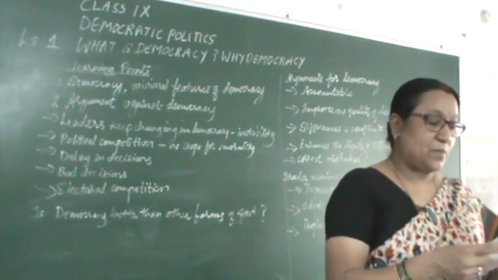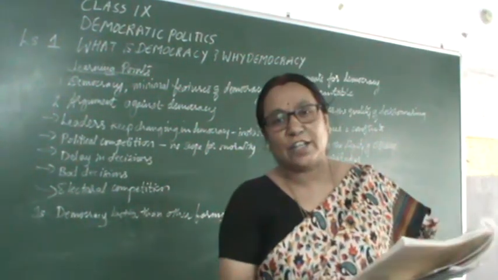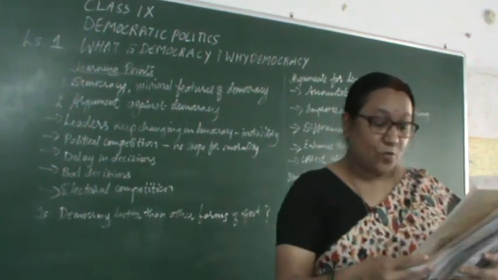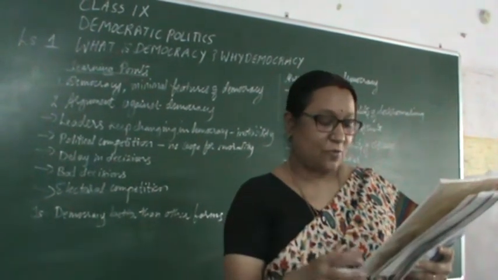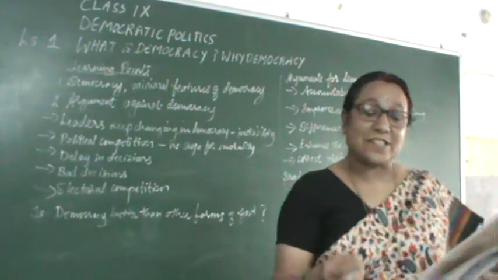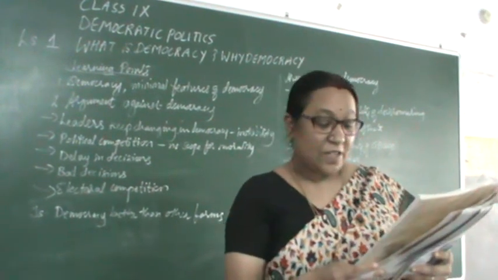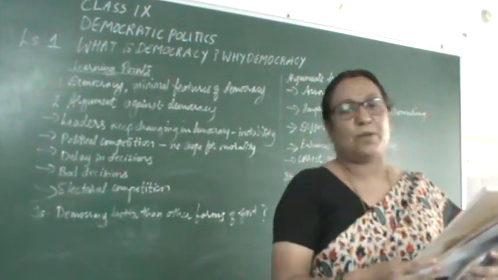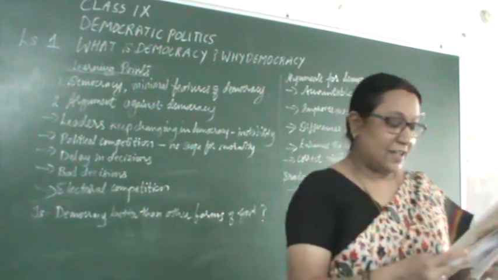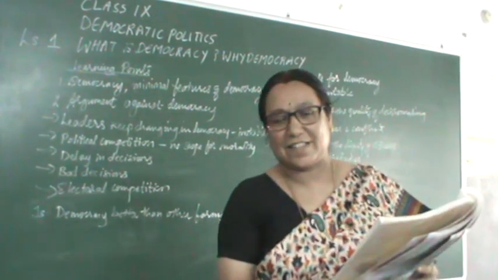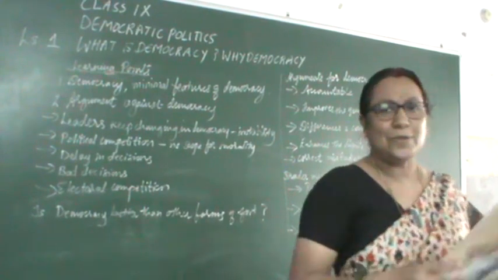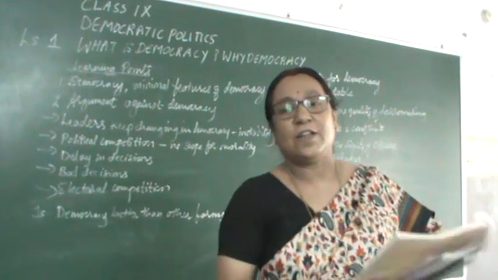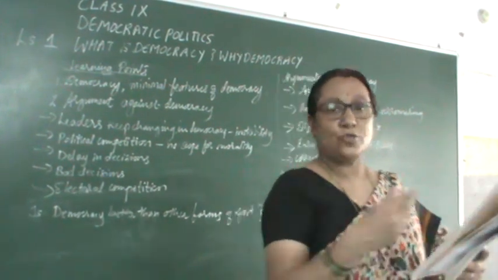Now, these three arguments were about the effects of democracy on the quality of government and social life. But the strongest argument for democracy is not what democracy does to the government. It is about what democracy does to the citizens. Even if democracy does not bring about better decisions and an accountable government, still it is a better form of government. Why? Because it enhances the dignity of citizens. It is we who want so and so to be in power, isn't it, children? It is people's own government. People exercise their choice through elections as to who should rule the country.